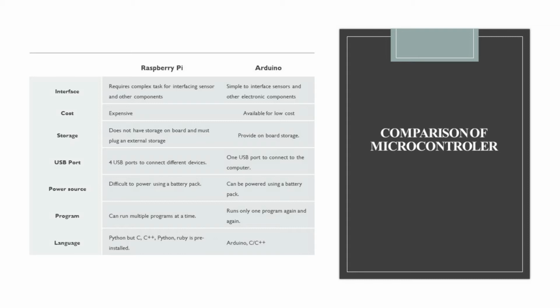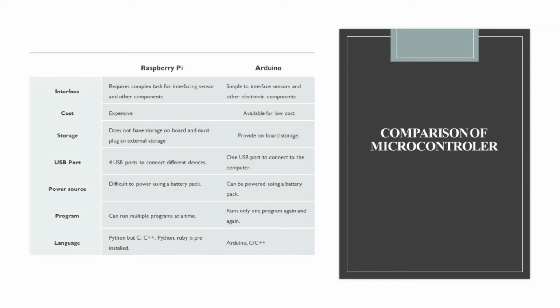Third, the storage. The Raspberry Pi does not have onboard storage and must plug in an external storage. The Arduino provides onboard storage. Fourth, the USB port. The Raspberry Pi has 4 USB ports to connect different devices. The Arduino has one USB port to connect to the computer. Fifth, the power source. The Raspberry Pi is difficult to power using a battery pack. The Arduino can be powered using a battery pack.